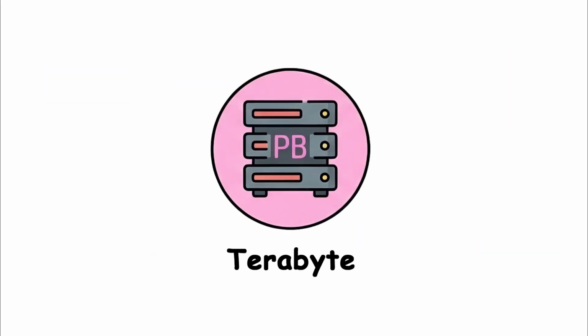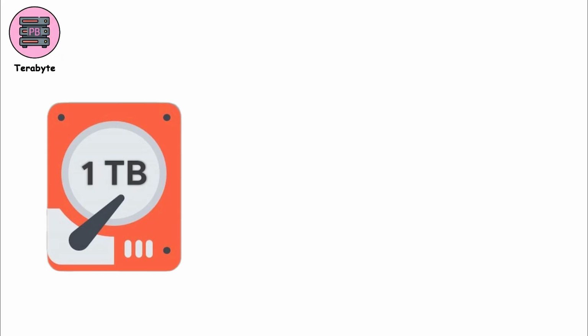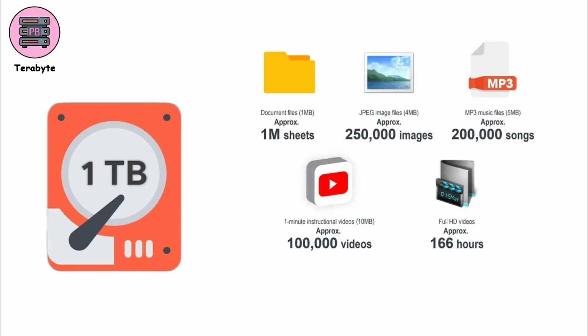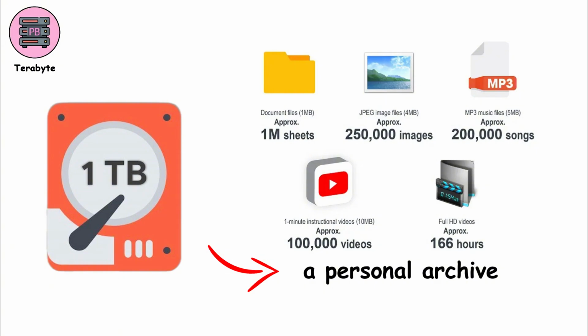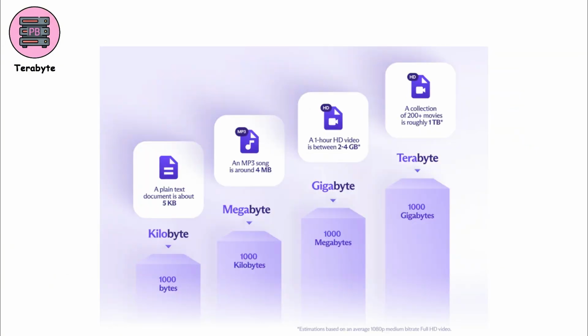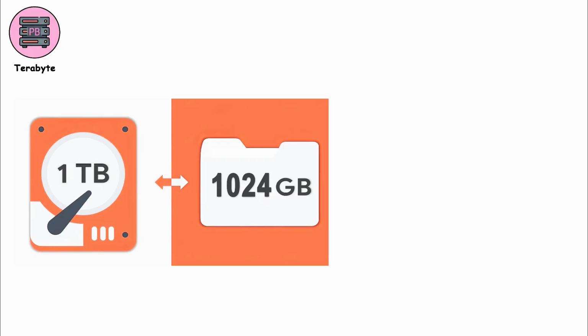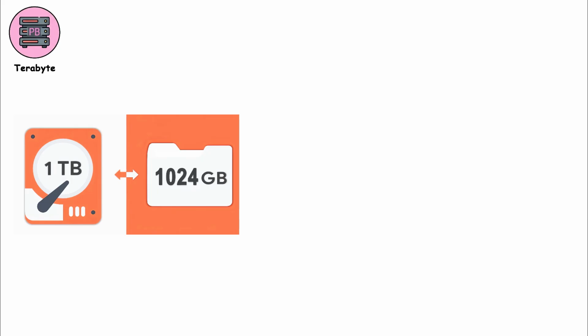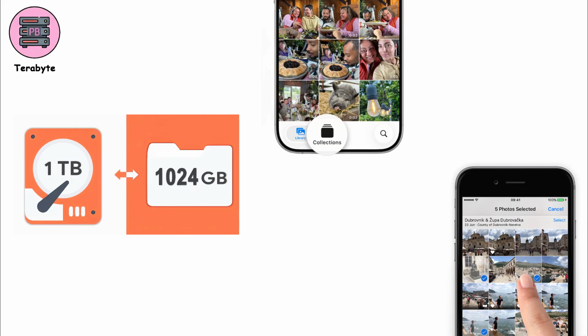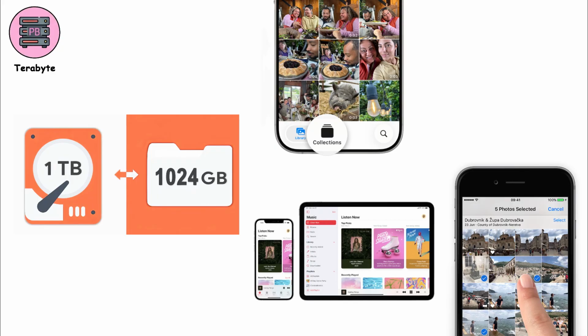Terabyte. At the terabyte level, storage stops being about single files and starts feeling like a personal archive. This is the kind of space where years of digital life can live in one place. Technically, 1 terabyte equals 1,024 gigabytes, but numbers don't fully capture what that really means in practice. Think about everything you create and collect over time. Photos from different phones, videos from trips, work files, backups, music, and movies. All of that can quietly fit inside a single terabyte.